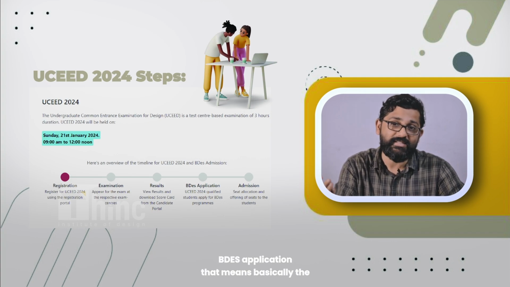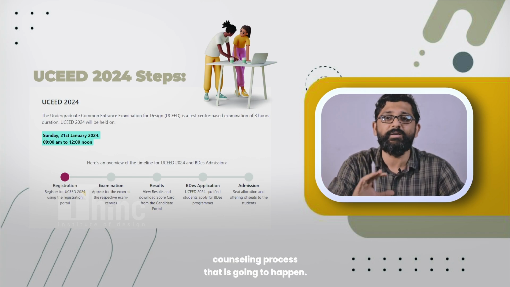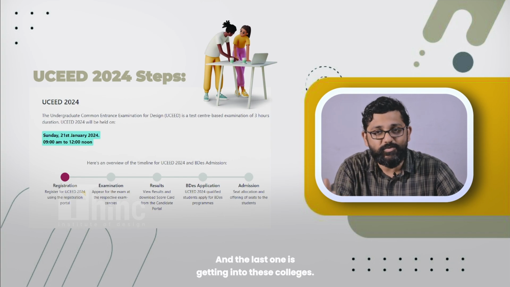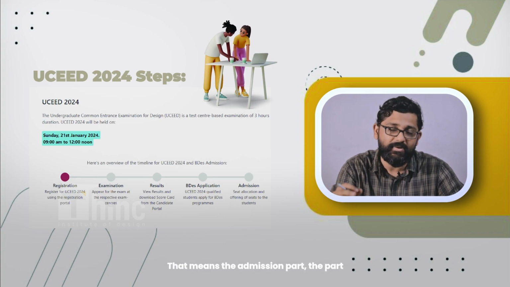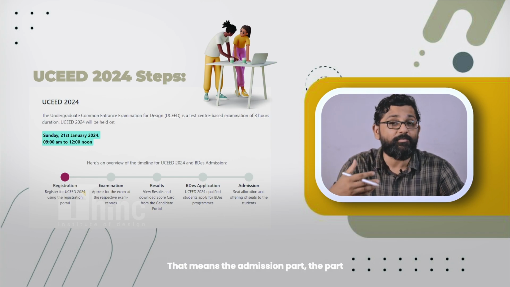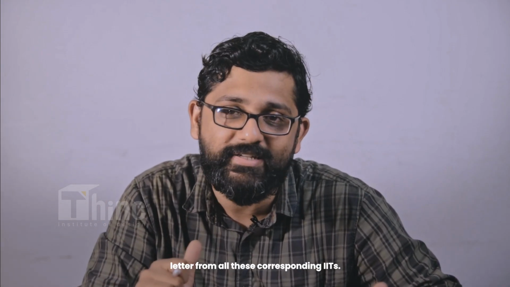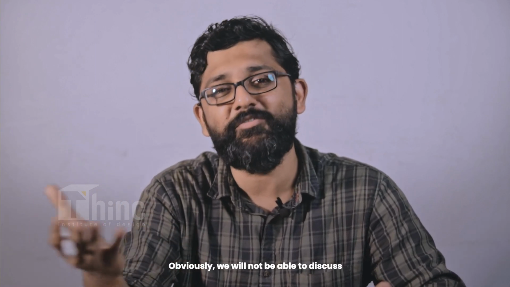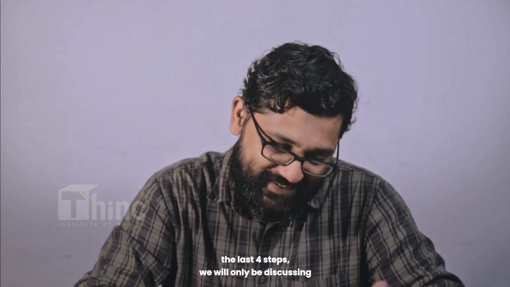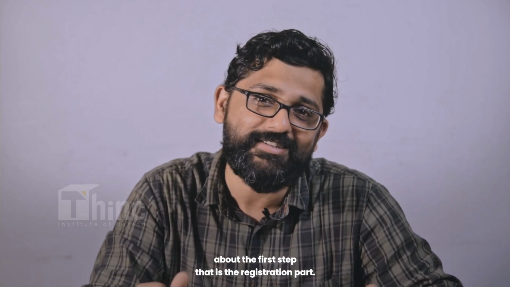The fourth one is the BDes application. That means basically the counseling process that's going to happen. And the last one is getting into these colleges. That means the admission part, wherein you get an offer letter, an admission letter, from all these corresponding IITs. These are the 5 steps. Obviously, we won't be able to discuss the last 4 steps. We'll only be discussing the first step, that is the registration part.